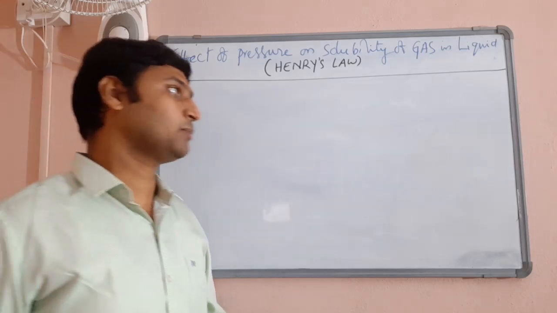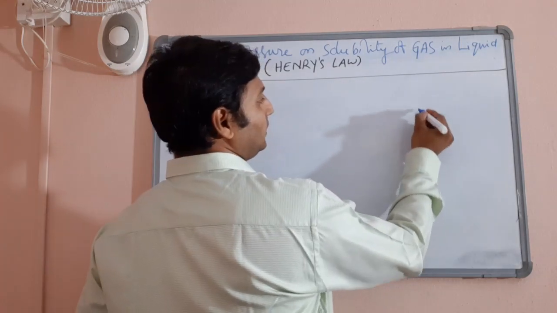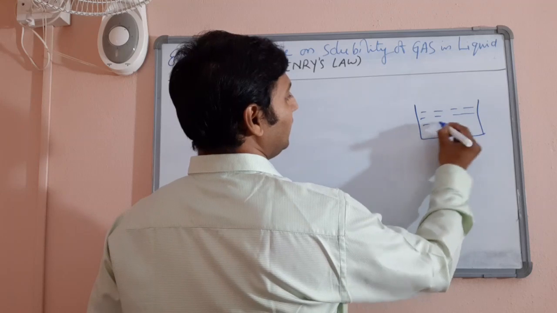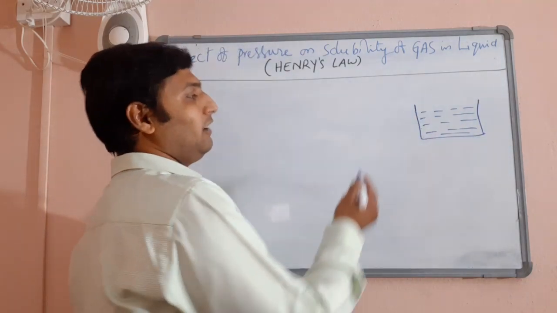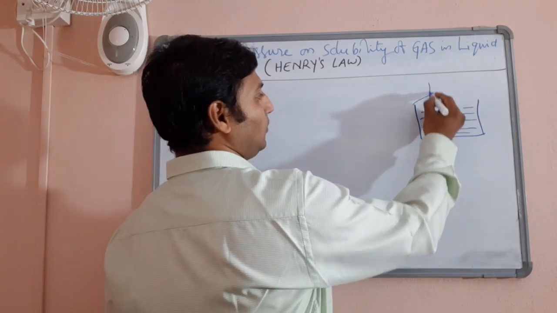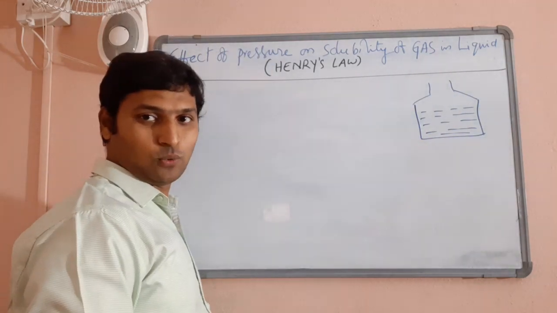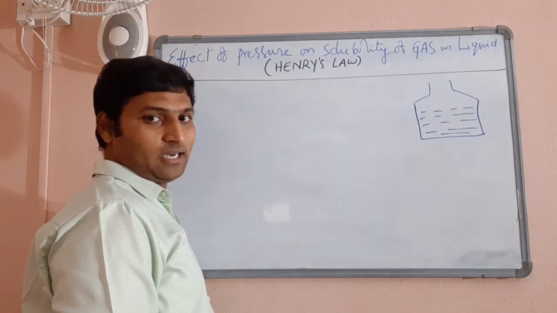Now see here, say there is a liquid in which you are trying to fill a gas. Of course, the vessel cannot be so wide, because in order to mix a gas it needs to be a little narrow. I understand that.